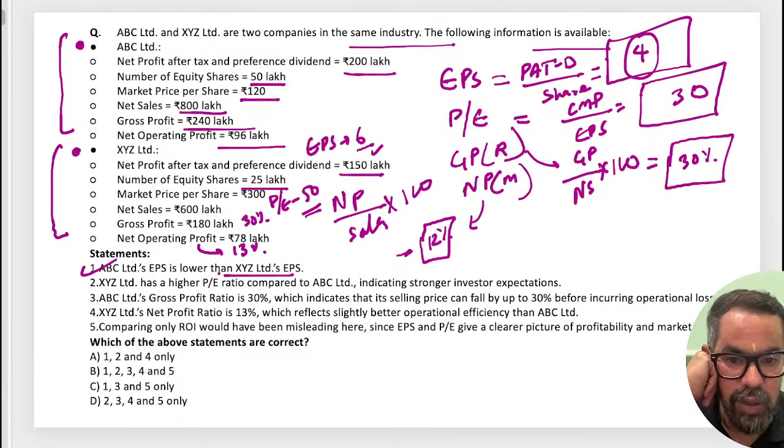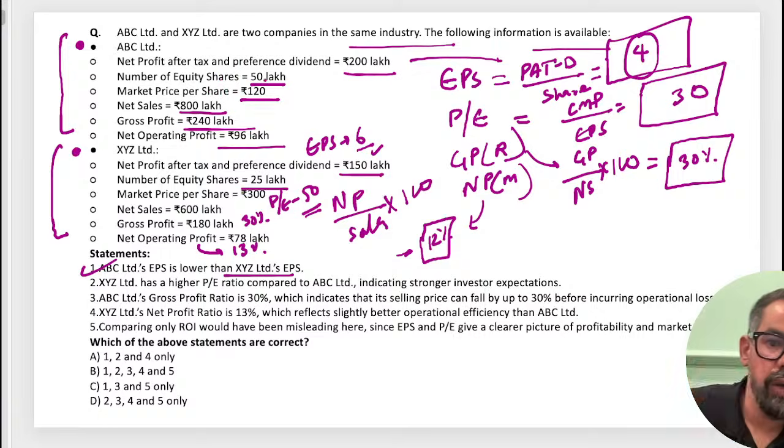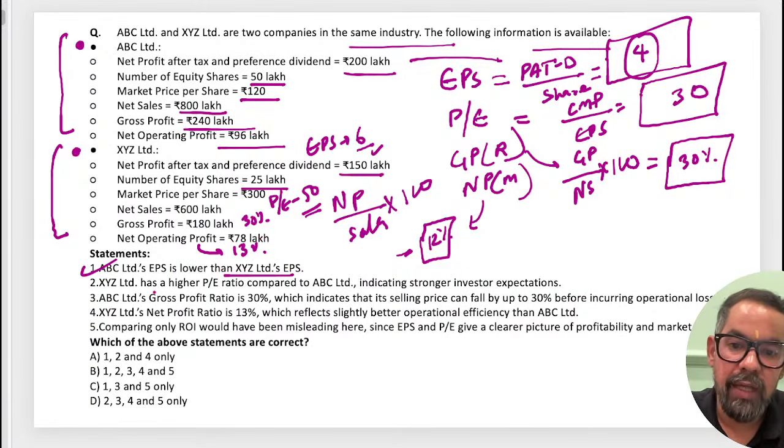ABC's EPS is 4, right? Its profit after tax was 4, net profit after tax. ABC's EPS is lower than XYZ. XYZ's EPS is 6, yes, this is correct, the first statement is right here, right? The second statement: XYZ has a higher PE ratio compared to this.